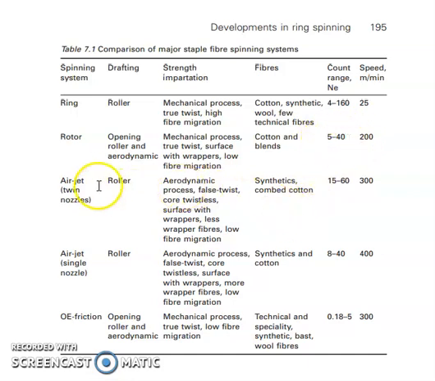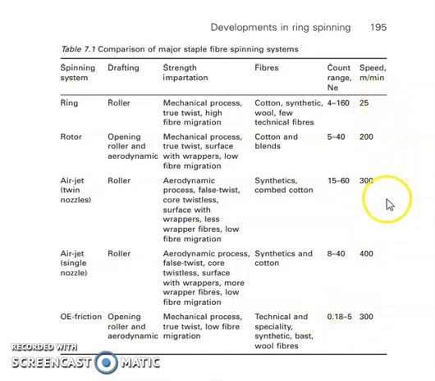In case of air-jet twin nozzles, it is somewhat finer than that of rotor yarn, that is 15 to 60 Ne. In case of air-jet single nozzle, it is 8 to 40 Ne. And in case of open-end friction spun yarn, only coarse count we can spin, that is 0.18 to 5 Ne.